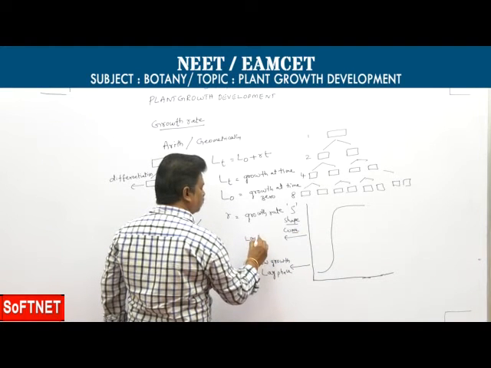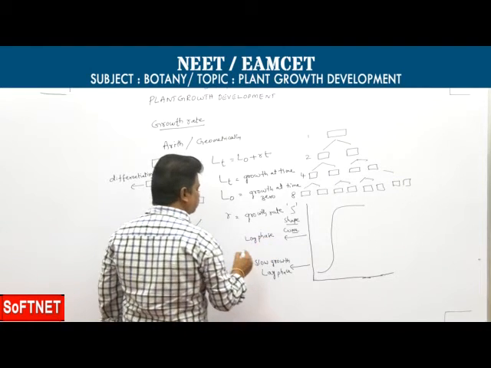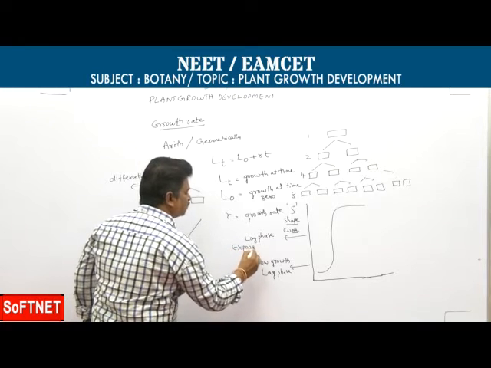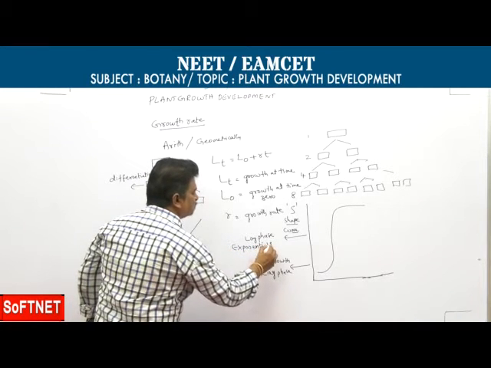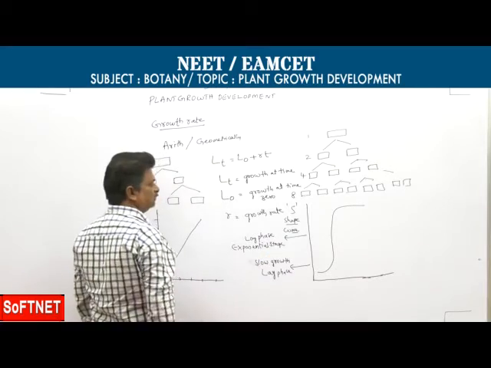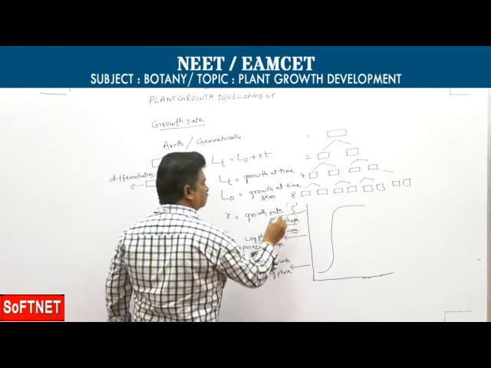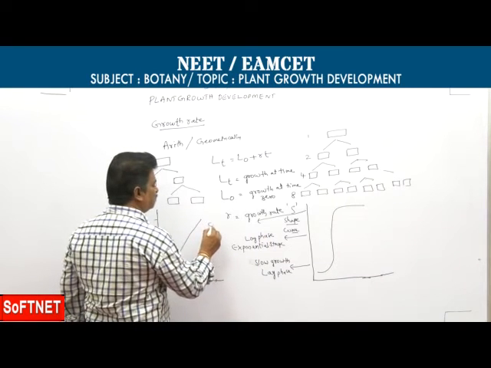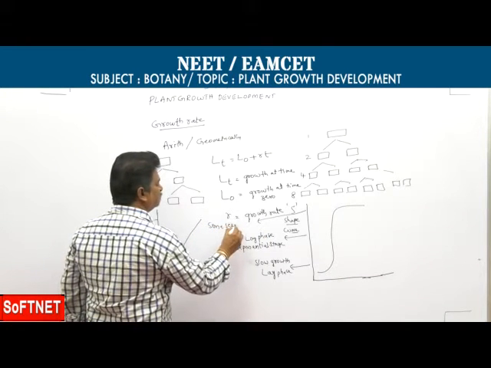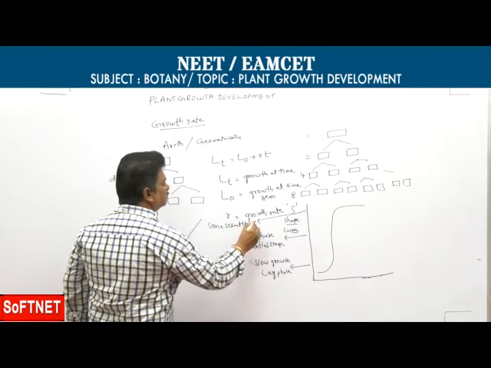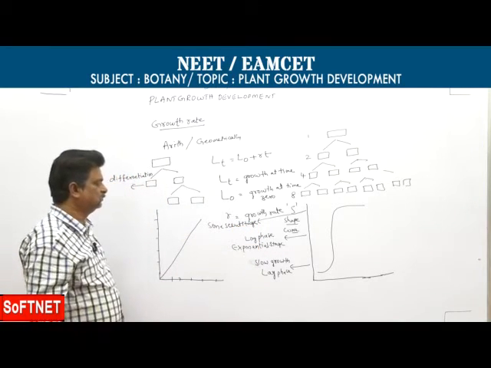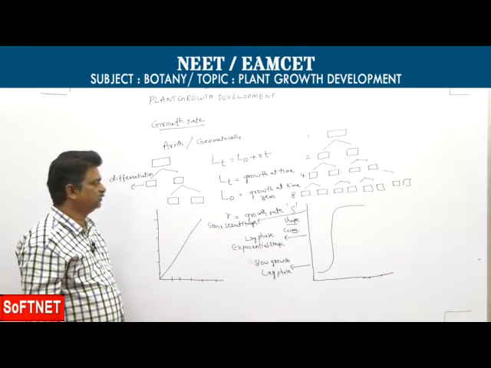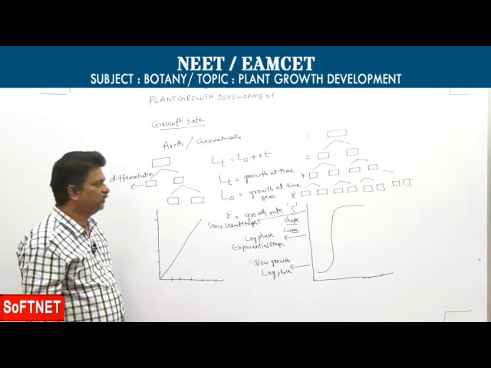That rapid growth is called the log phase, or exponential stage. Finally, at the top, growth is constant because it is the senescent stage. Because of this, a sigmoid or S-shaped curve can be obtained.